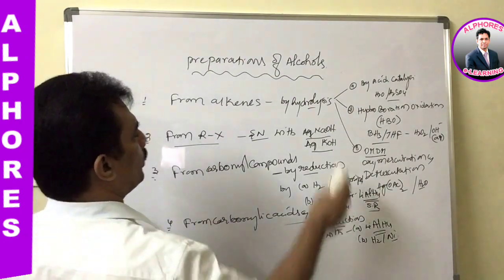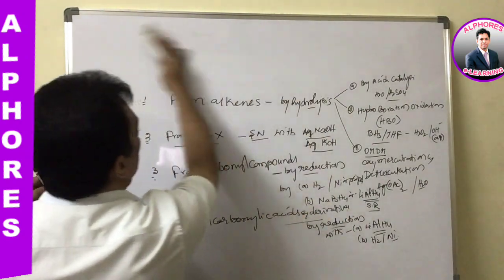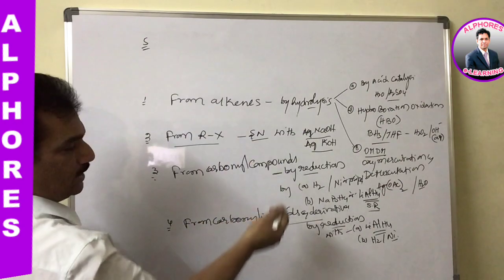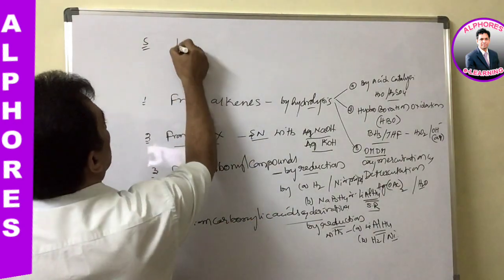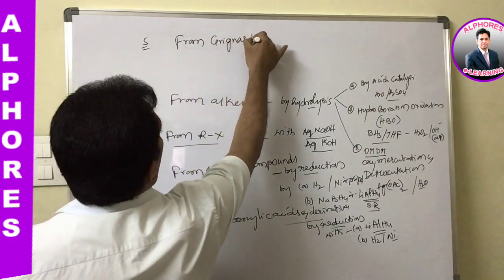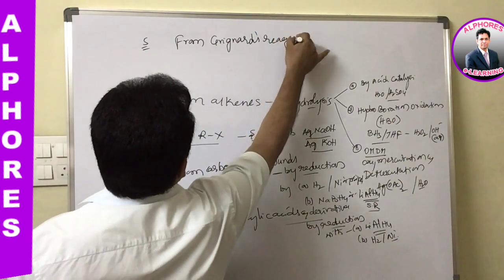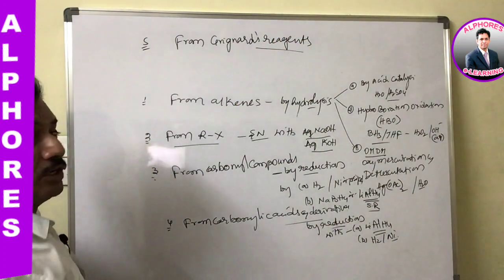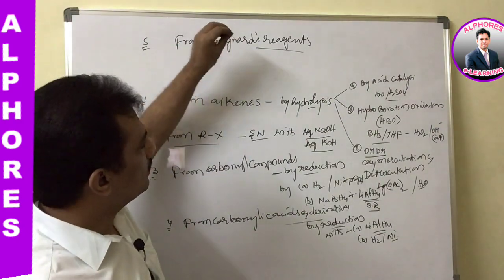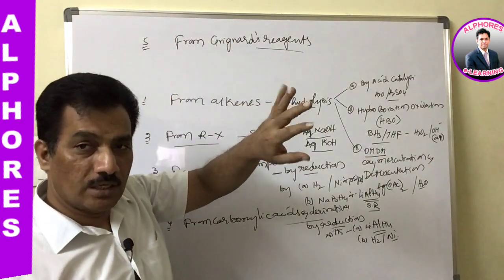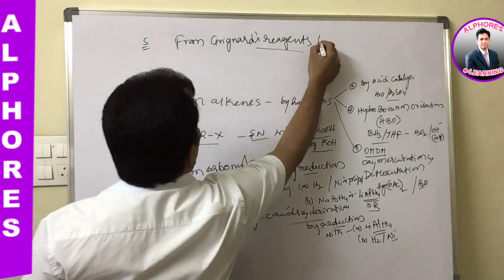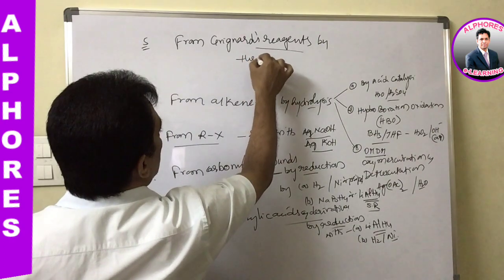And one more important method is from Grignard reagents. Here let me explain one concept which is a misconception. Actually, in my opinion, it is a misconception, because even though it is given the heading like this, from Grignard reagent, from this heading we may think that Grignard reagent is converted to alcohol, but actually it is not like that. In these reactions, the Grignard reagent is used as a reagent to attack the substrate. So from Grignard reagents, simply we can say, by the reaction with